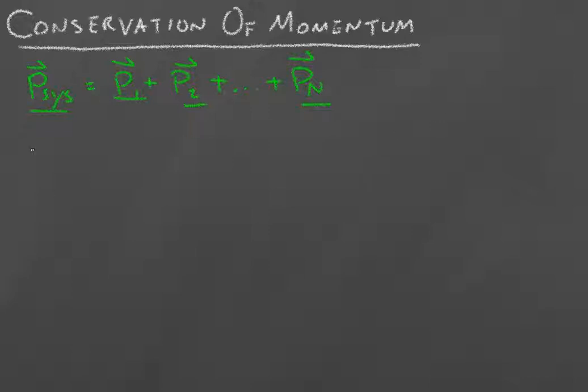We already saw this in the last chapter. We said that if we have particle A and it has some initial velocity, and we have particle B which has some initial velocity, then the total momentum was the momentum of particle A plus the momentum of particle B initially, and that would be conserved even after the collision. That momentum wouldn't change.